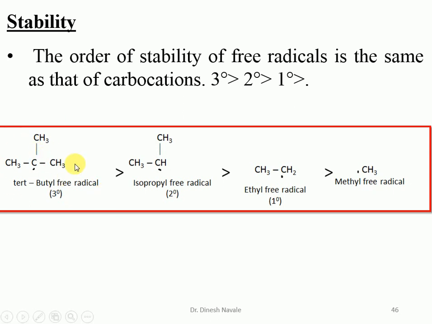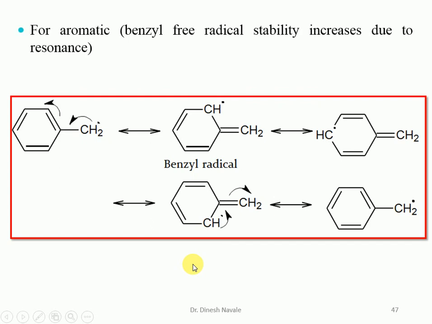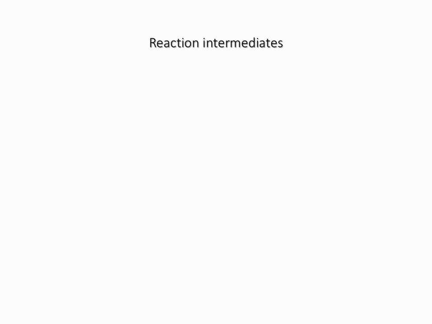Hyperconjugation can easily explain the effect that tertiary will be more stable than secondary, than primary, than methyl free radical. The benzyl free radical stability can be easily explained by resonance, because the benzyl free radical has more resonating structures than the allyl. So the resonance structures are responsible for the stability of the benzyl free radical.